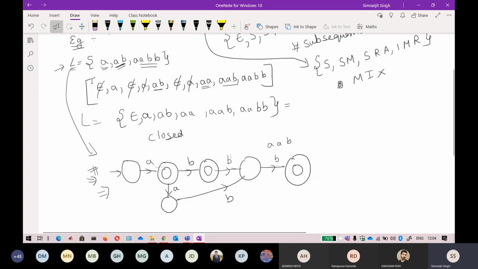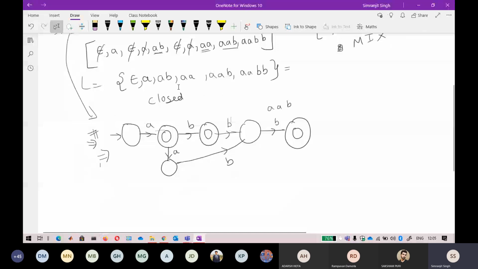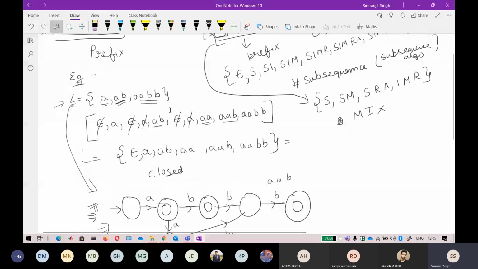Now again, as it is closed under this language, you can say that for the init operator, this is a regular language because this is a finite set, and this is also a regular language because this is also a finite set. So you can easily draw automata for that. Again, regular language is closed under this init operator. I just want to show you how the init operator behaves. That is the sole purpose of it.